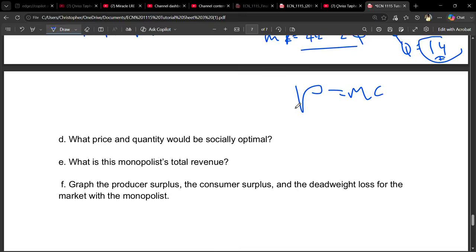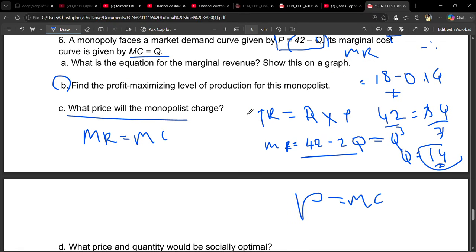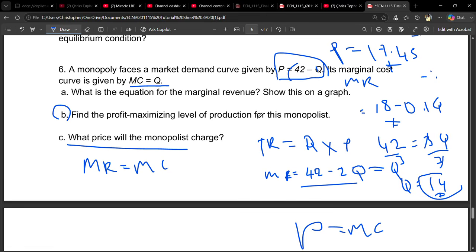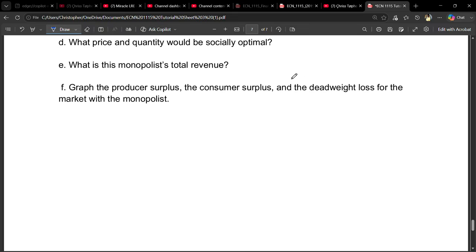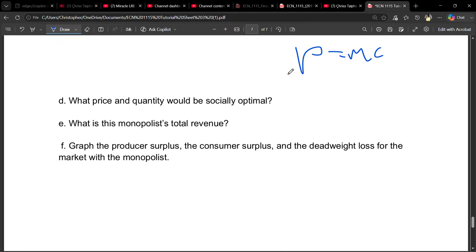So now what price is going to be optimal? We follow this condition. What was our price? Our actual price is that equation for the price that we have. We have 42 minus quantity is equal to quantity there, and for us to find quantity, we say 42 is equal to this one plus that, we have 2Q there.